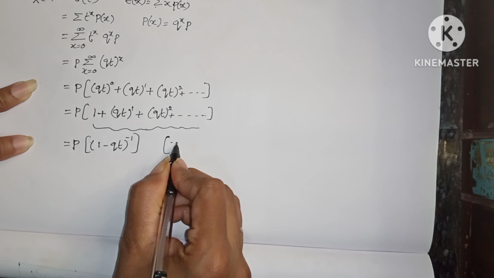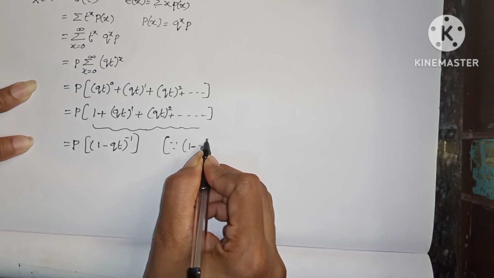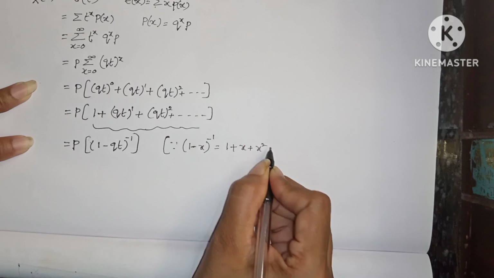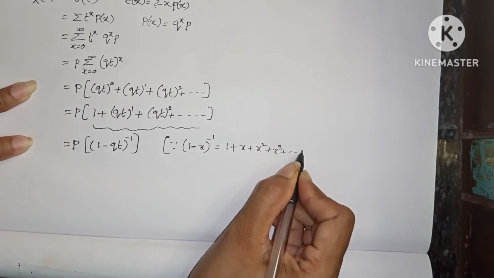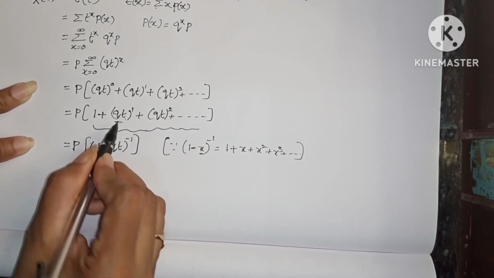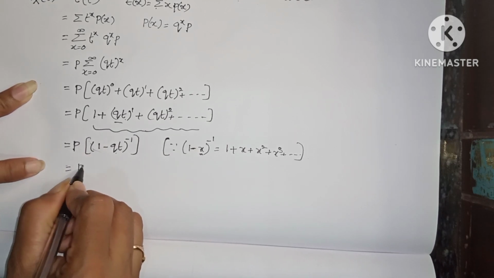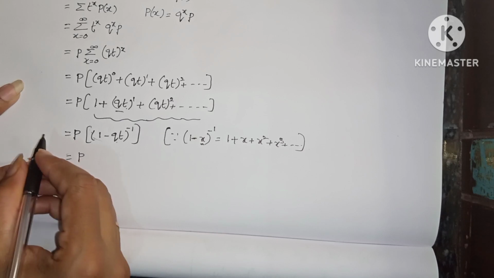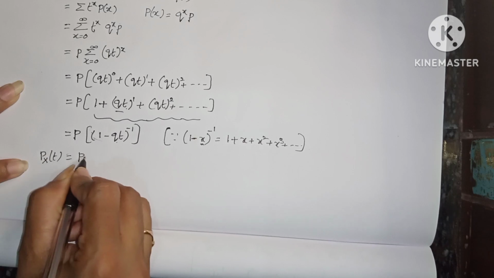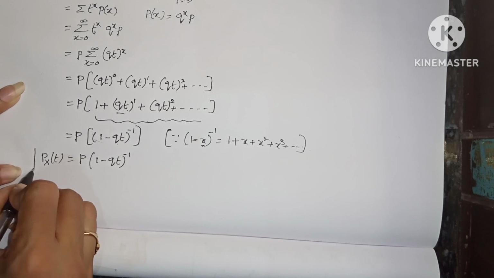There is a formula in the expansion: 1 minus x whole power minus 1 equals 1 plus x plus x square plus x cube and so on. When we compare these both, in place of x we have qt. So that's why we have written it like this. So the formula for Px of t is Px of t equals p into 1 minus qt whole power minus 1.